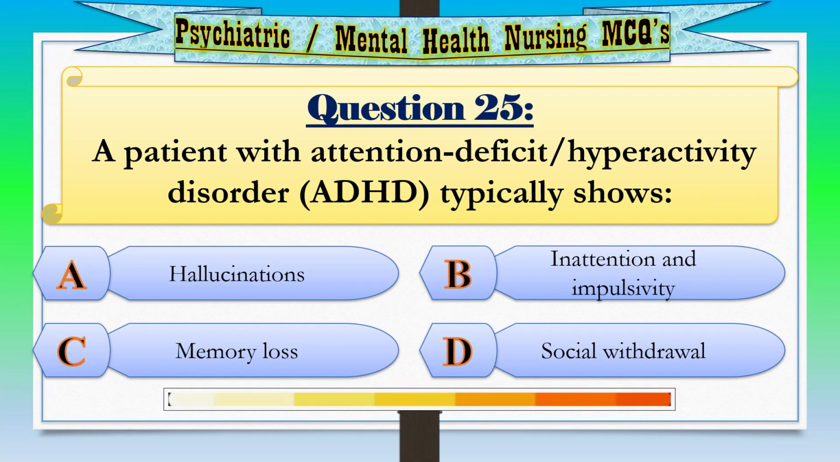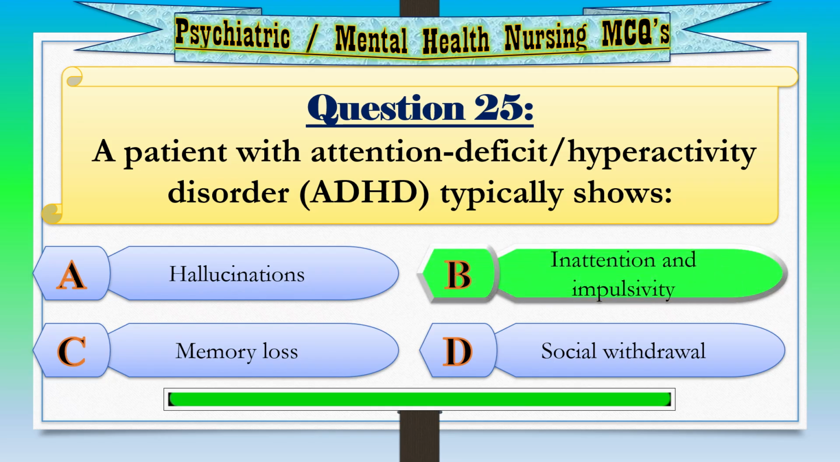Question 25. A patient with attention deficit/hyperactivity disorder, ADHD, typically shows Option A, hallucinations. Option B, inattention and impulsivity. Option C, memory loss. Option D, social withdrawal. Correct answer, option B, inattention and impulsivity.